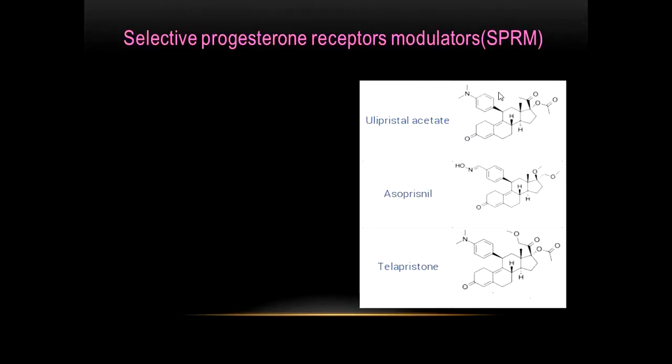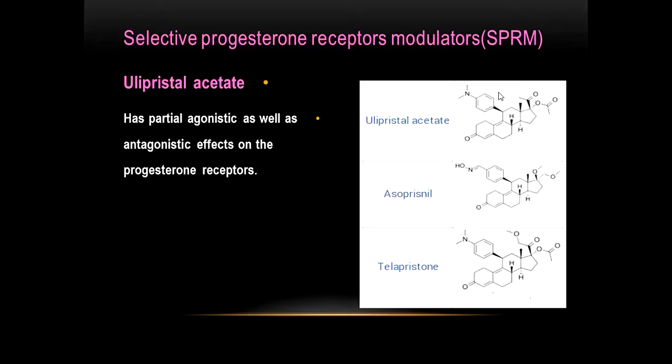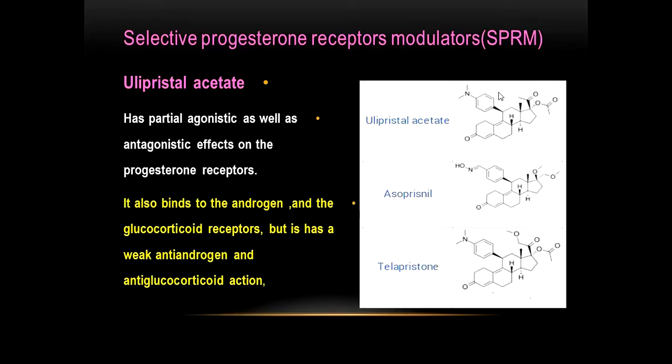Another type of antiprogesterone is the selective progesterone receptor modulators, including ulipristal acetate, asoprisnil, and telapristone. Ulipristal acetate has partial agonistic as well as antagonistic effect on the progesterone receptor. It also binds to the androgen and the glucocorticoid receptors, but it has a weak anti-androgen and anti-glucocorticoid action. Therefore, it is not used in patients with asthma using glucocorticoid treatment.